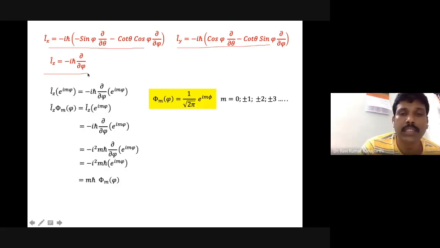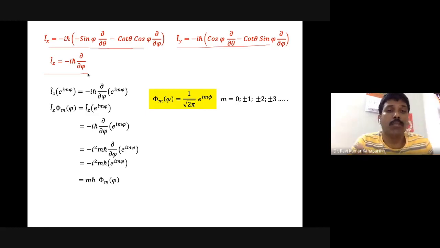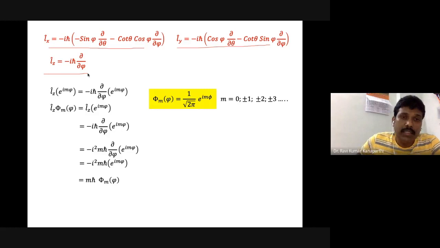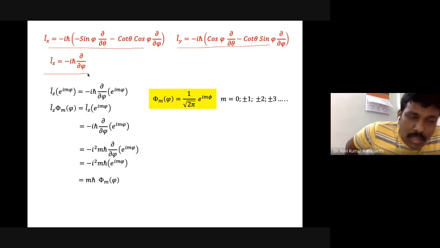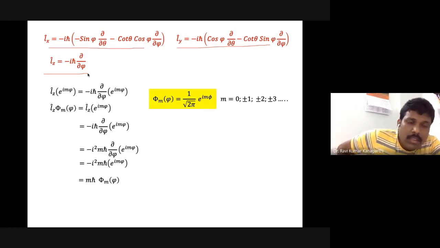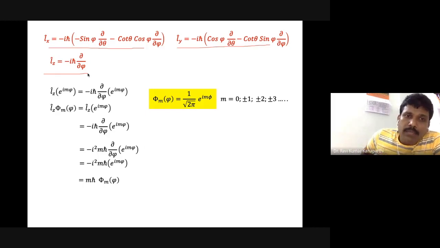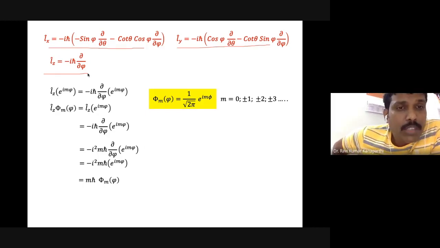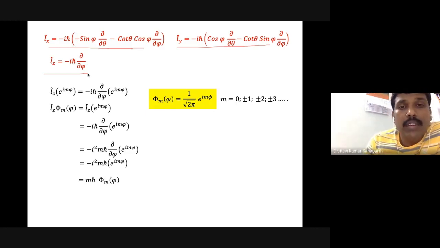Well, we can just allow this operator. Let's take the example of Lz. Lz is the Z component of the angular momentum operator, which you can allow to operate upon the spherical harmonics. Please remember the phi m.